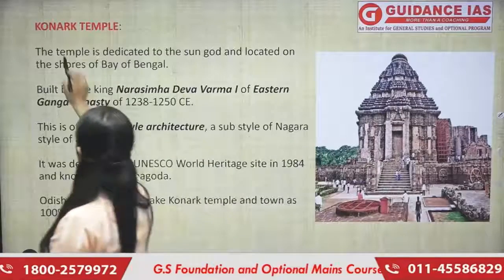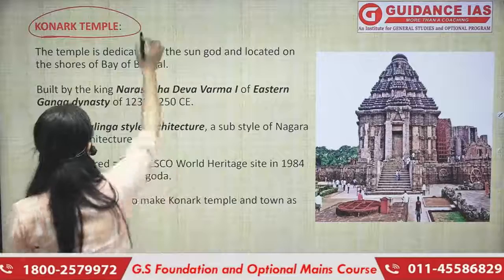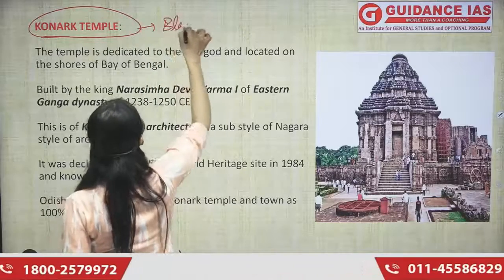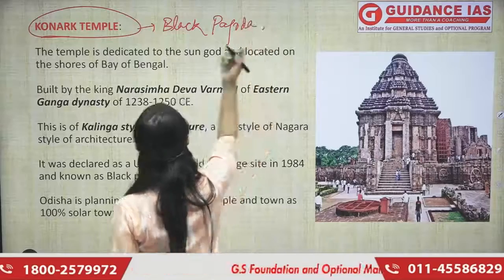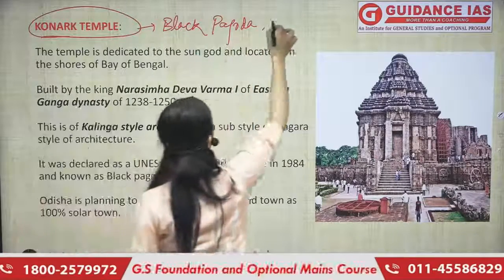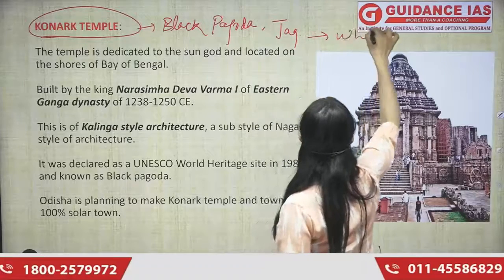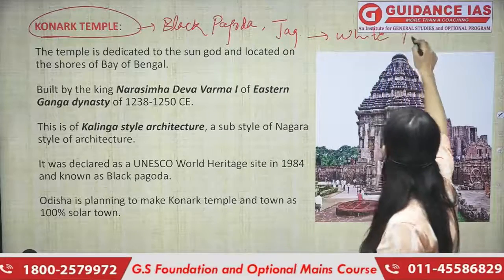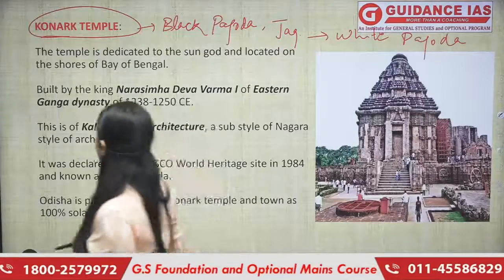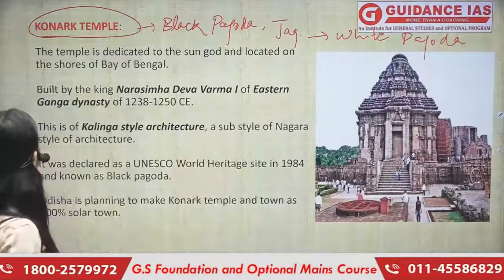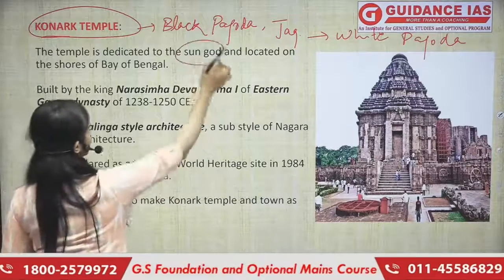Up next we have Konark Temple. Every now and then this temple is in news. This temple is also called Black Pagoda. On the other hand, Jagannath Temple is known as White Pagoda. If there is a black pagoda, there must be a white pagoda. So Jagannath Temple is known as White Pagoda, because of how it looks. So this temple is basically dedicated to sun god.